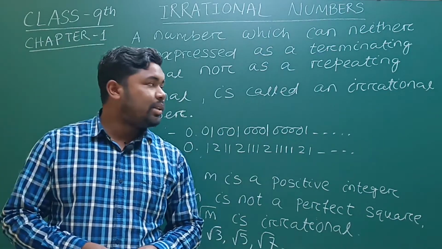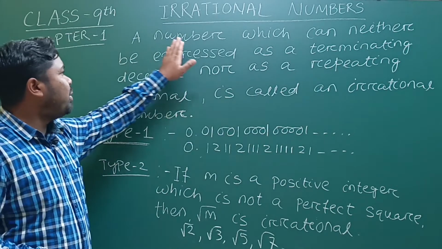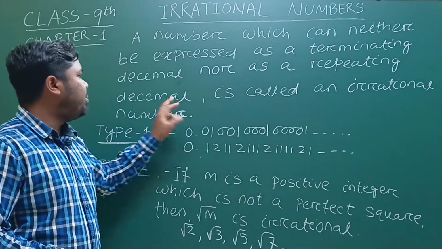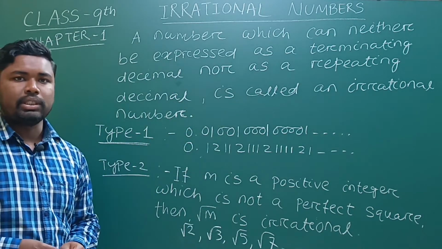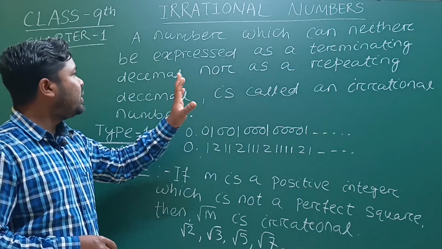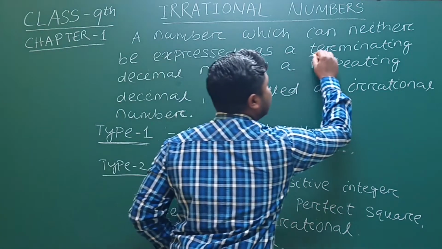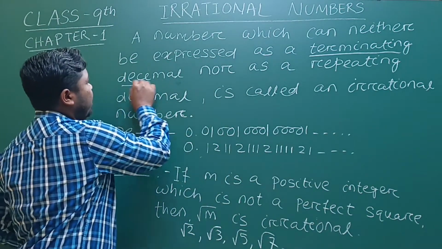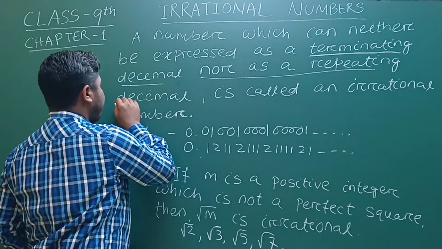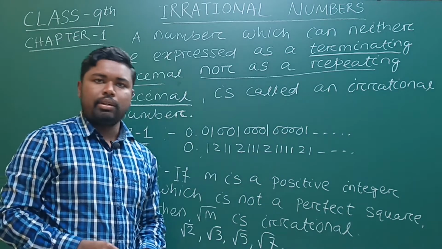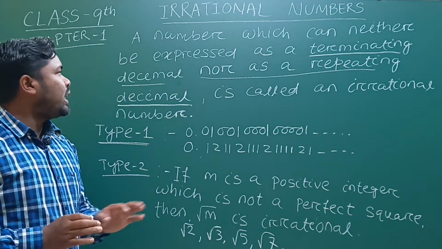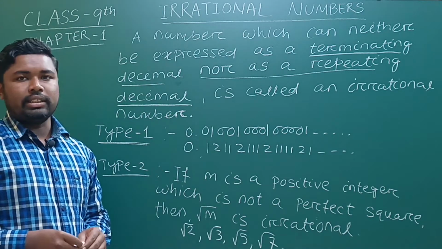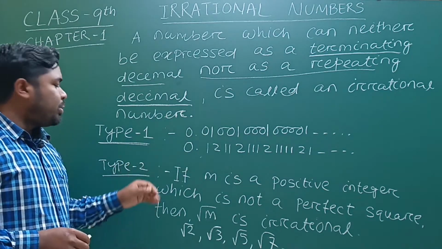So what are irrational numbers? An irrational number is a number which can neither be expressed as a terminating decimal nor as a repeating decimal. Terminating decimals we already discussed in our previous class, and repeating decimals also we have discussed in our previous class. So a number which can neither be expressed as a terminating decimal nor as a repeating decimal is called an irrational number.